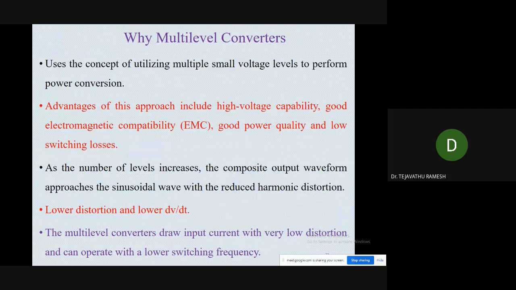Why are we going for the multi-level converter? The advantages of this approach include high voltage capability, good electromagnetic compatibility, good power quality and low switching losses. At the same time, lower distortion and lower dV/dt. Multiple converters also draw input current with very low distortion and can operate with a lower switching frequency.